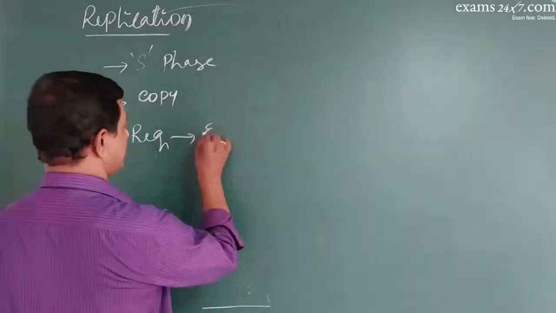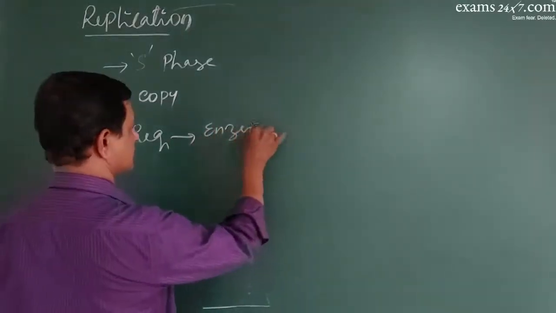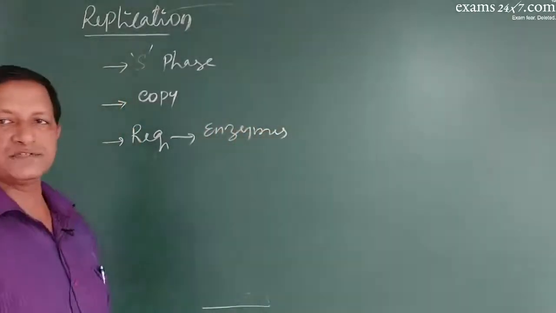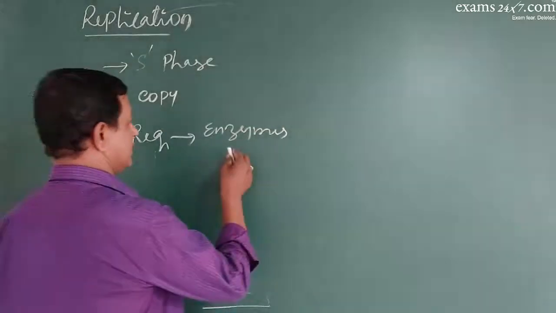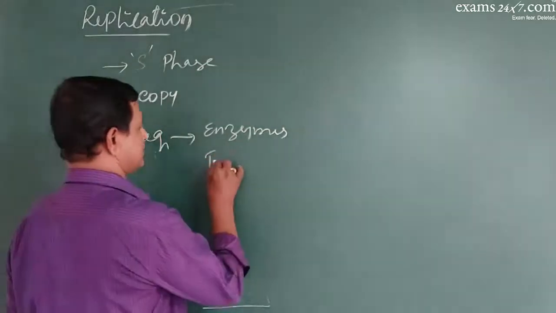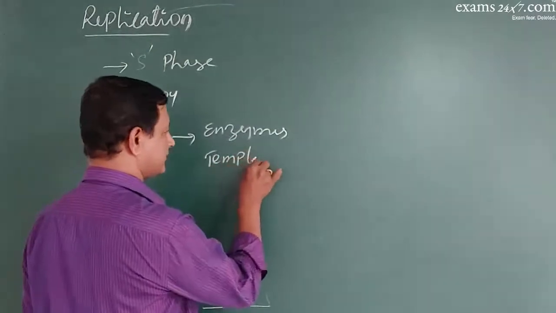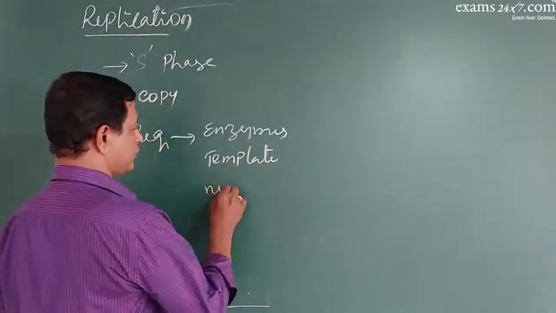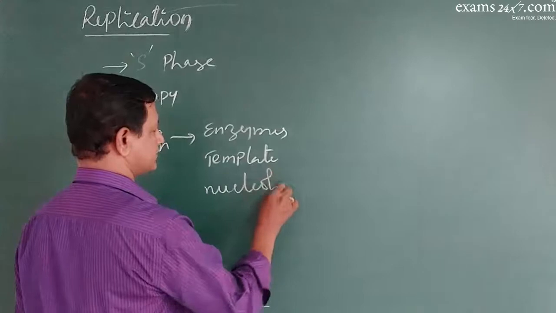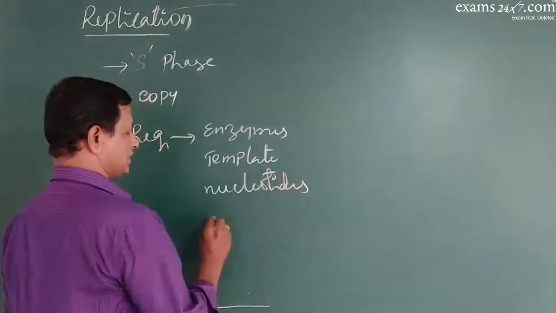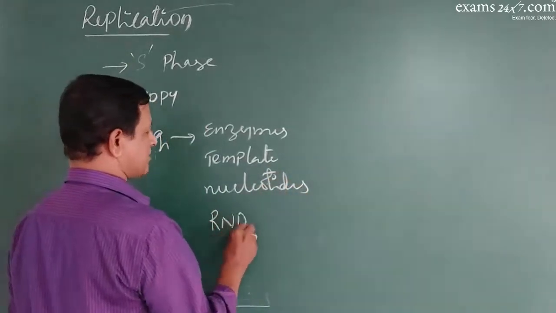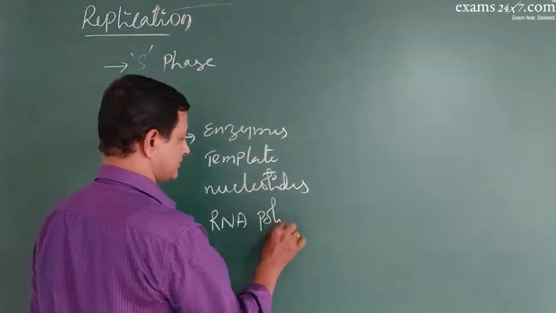Mainly enzymes are needed. The original DNA molecule is needed, new nucleotides are required, then RNA polymerase or primase is required.